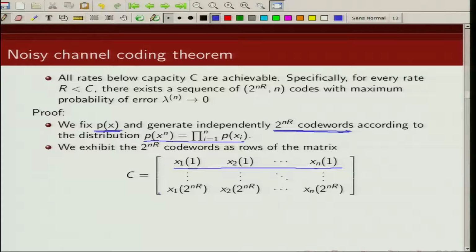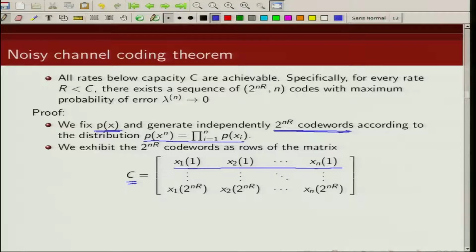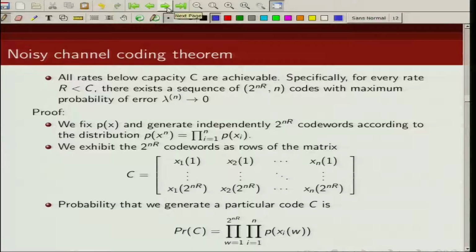We generate 2^{nR} codewords and they are stacked up in a matrix like this. This is randomly generated. So the probability that we generate a particular code C is given by this probability: the product of p(x_i(w)), where w goes from 1 to 2^{nR} and i goes from 1 to n.